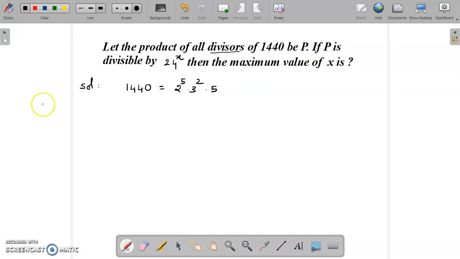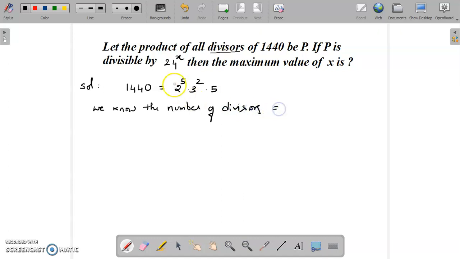Now if a number can be expressed as powers of primes, then we know the total number of divisors. How many divisors does this number contain?